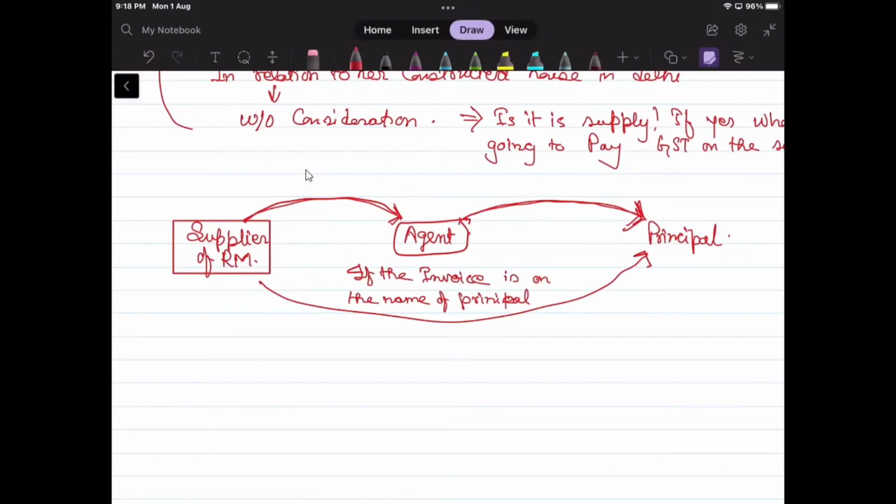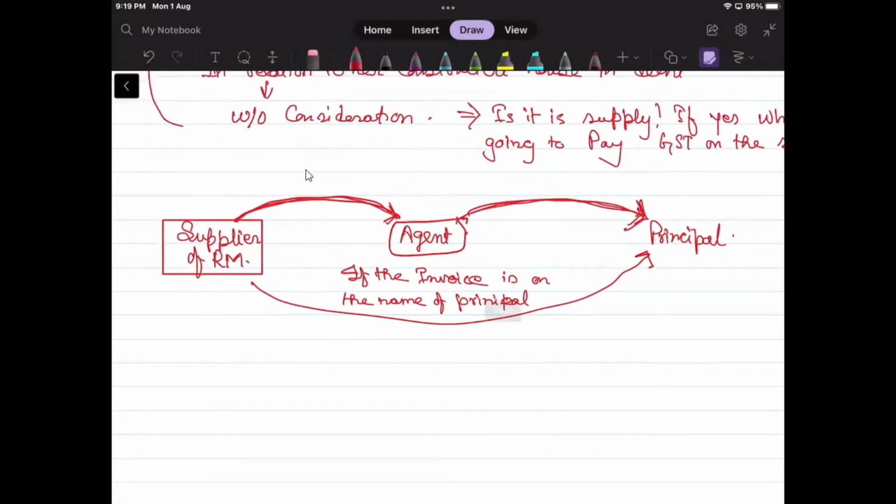This agent is merely acting on an agent basis job. So neither will this be constituted as supply, because the invoice is in the name of the principal, and the agent is merely transferring it from supplier to principal. Now, so this is the point.